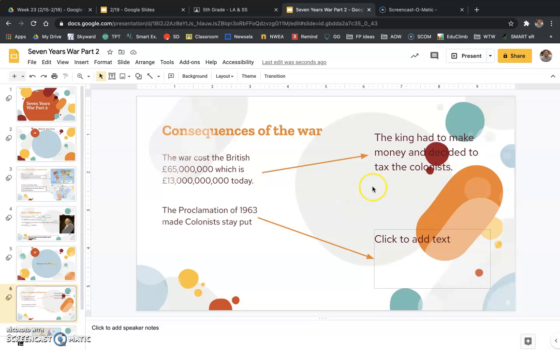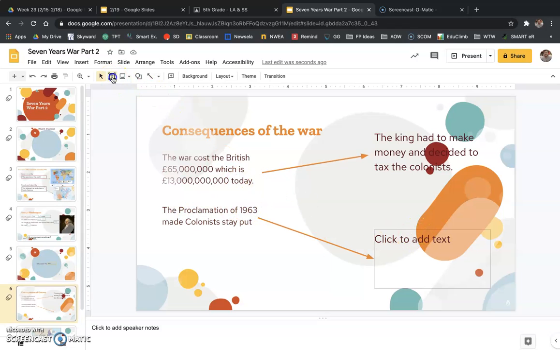Obviously, the colonists that had to pay more in taxes really despised it. They did not like it at all. We will talk more about the different taxes and what they meant. But the king made this decision to tax the colonists a lot of money to make up for a war that they fought in.